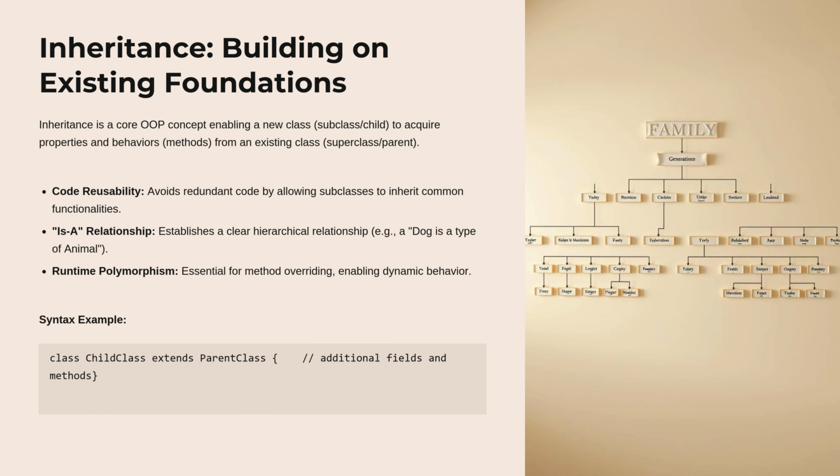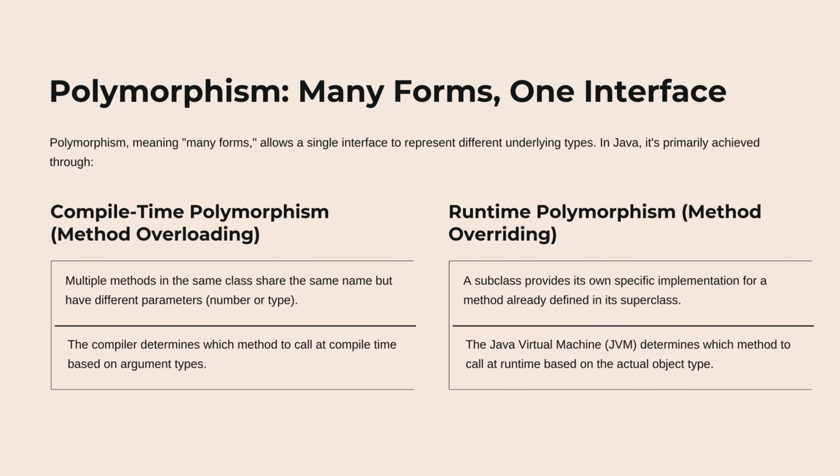Inheritance, building on existing foundations. Inheritance is a core OOP concept enabling a new class, subclass, child, to acquire properties and behaviors, methods, from an existing class, superclass, parent. Code reusability avoids redundant code by allowing subclasses to inherit common functionalities. Is-a relationship establishes a clear hierarchical relationship, e.g., a dog is a type of animal. Runtime polymorphism is essential for method overriding, enabling dynamic behavior. Syntax example: class ChildClass extends ParentClass, with additional fields and methods.